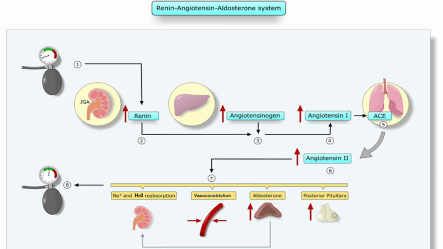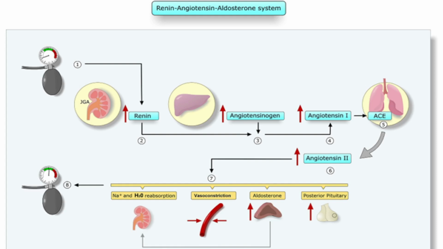This renin angiotensin aldosterone system is a hormone system. That means many hormones are involved in this process, and this hormone system regulates mainly 3 factors. The first one is the regulation of blood pressure. The second one is the regulation of fluid and electrolyte balance, and the final one is the management of systemic vascular resistance.